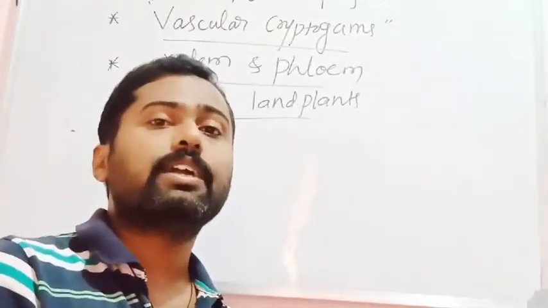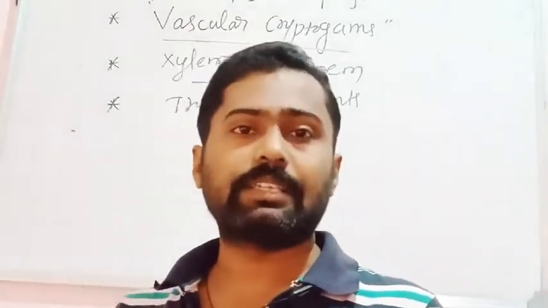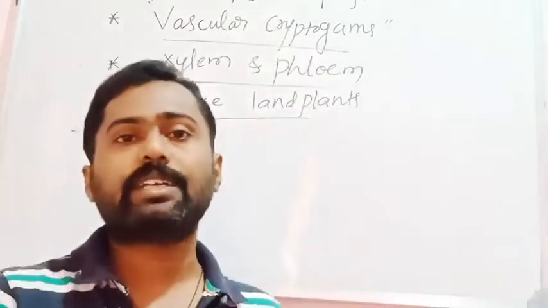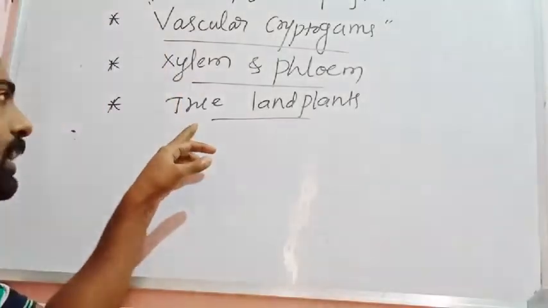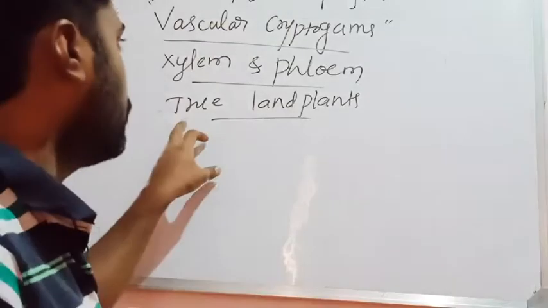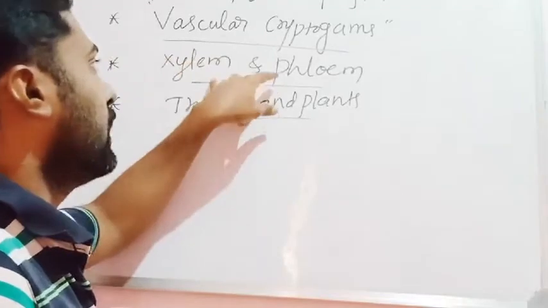Hence pteridophytic plants for the first time show vascular structures like xylem and phloem. That's why pteridophytes are regarded as vascular cryptogams, and they are the first true land plants.